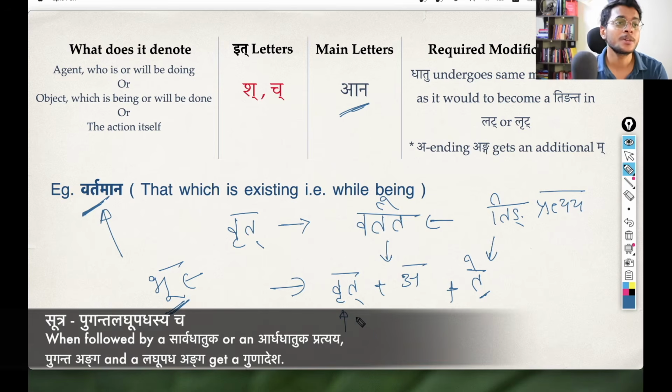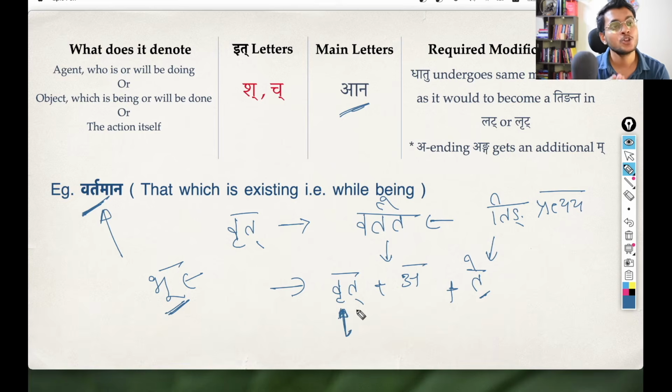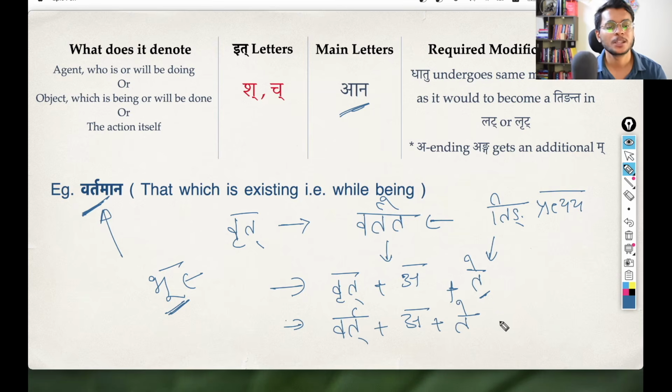The same rule applies here with this penultimate swara also. If this penultimate swara belongs to ik vowel, all the vowels except A and Dirgha A, if the penultimate vowel is any of those vowels that belongs to ik pratyahara, then it also gets a guna. So the re swara in this Vrit gets a guna, becomes ar. So we get this Vrit changes into Vart. Okay, so we have this Vart, then we have this vikarana pratyaya, and then we have this ting pratyaya, and then this is what the final equation is.